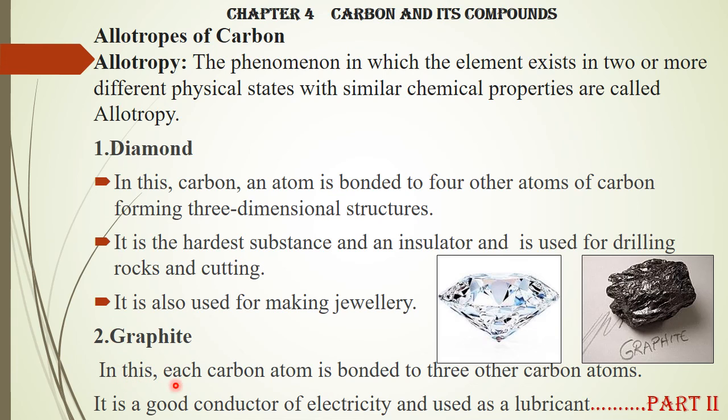Next is graphite. In this, each carbon atom is bonded to three other carbon atoms. So it is a good conductor of electricity and it is used as a lubricant. So these are the uses of diamond, and this is the use of graphite. Diamond is bonded to four other carbon atoms, graphite to three other carbon atoms.